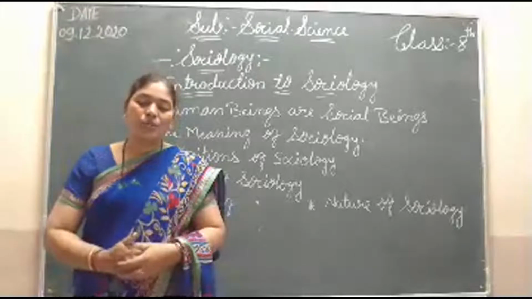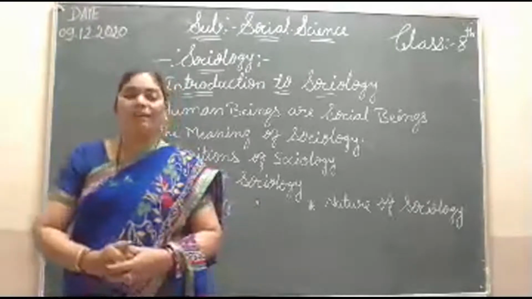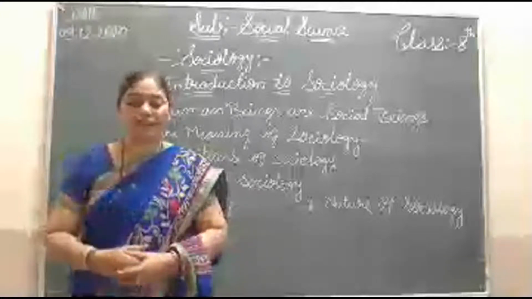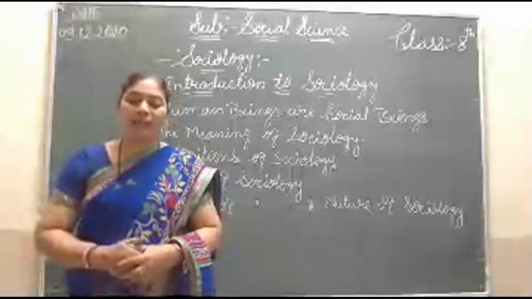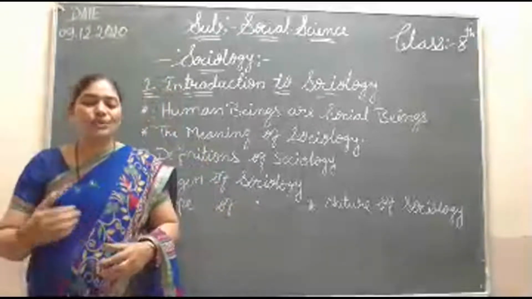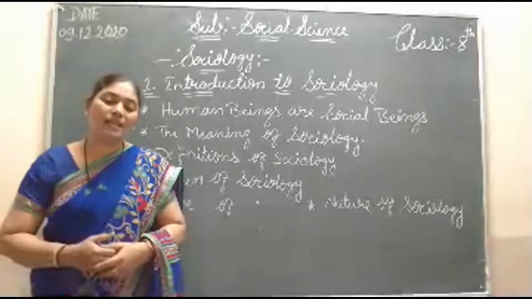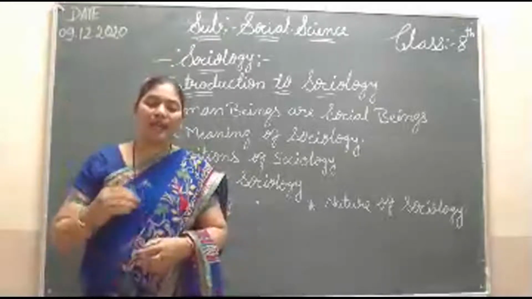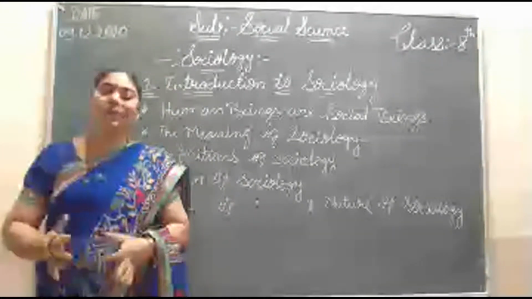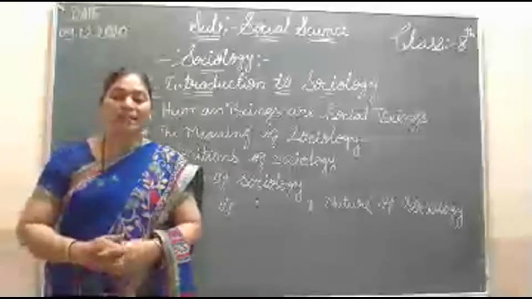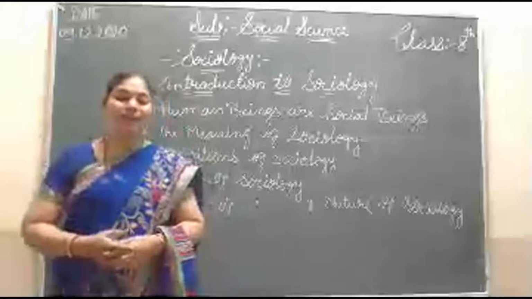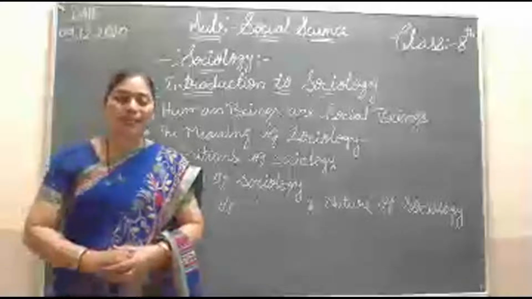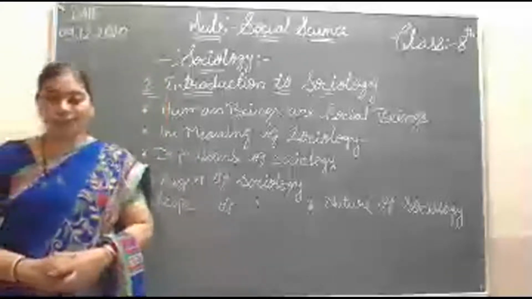Then Max Weber: sociology is behavior. Here we are studying the social behavior, what we are doing. Emile Durkheim: sociology is the science of social institutions. Here in general, one can define sociology as the study of human society. In short, the best definition is that sociology is the study of human society. So these are some definitions.